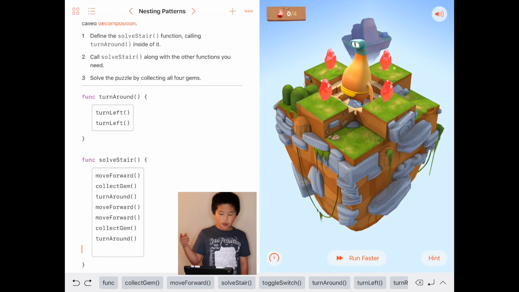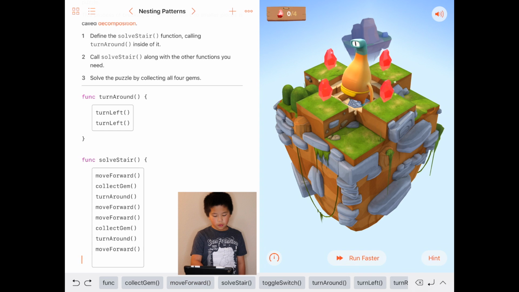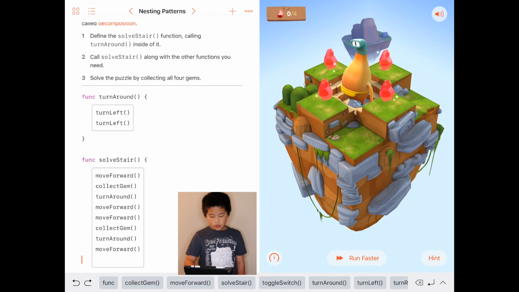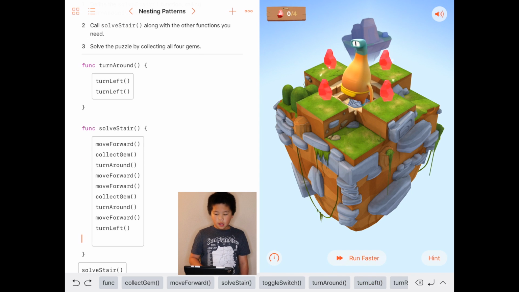Because if we didn't turn around, we'll keep moving forward. It's not going to do anything. Then after this, turn around. We'll have to move forward. Then we have to turn left or right. I'll go with left. And then after this left, we'll have to move forward.